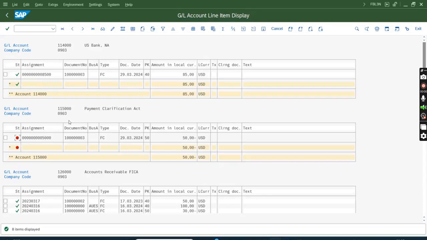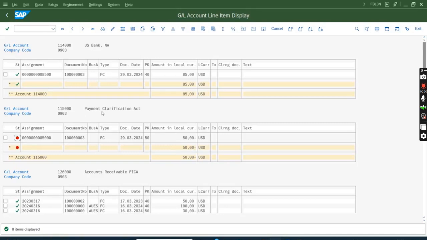But this is a clearing account, clarification. I made it open item managed. That's why you'll see red or green. It says open and it says posted, because this is a bank GL. I don't want to do open item management there, but for this GL I want to do open item management. So whenever you see payment clarification as an open item, that means there are some unclarified items, items which are still in clarification.